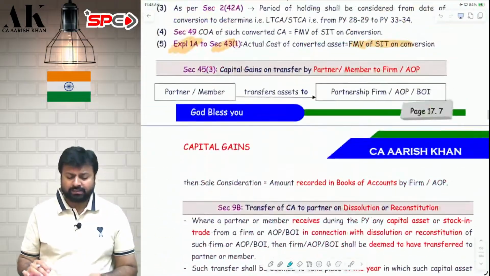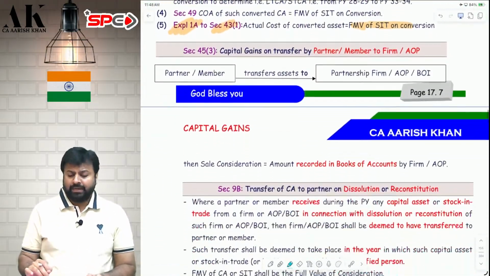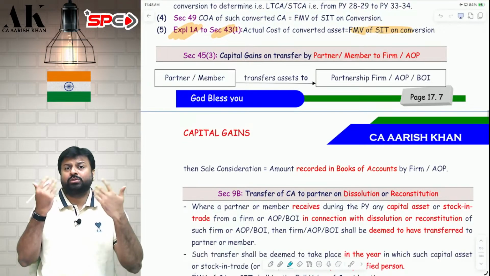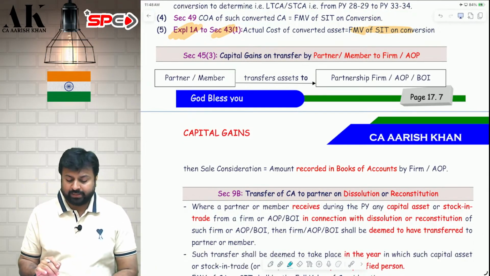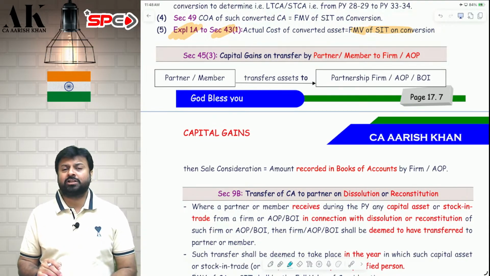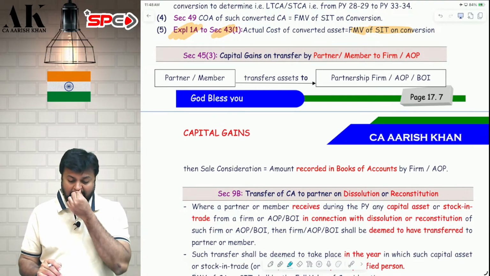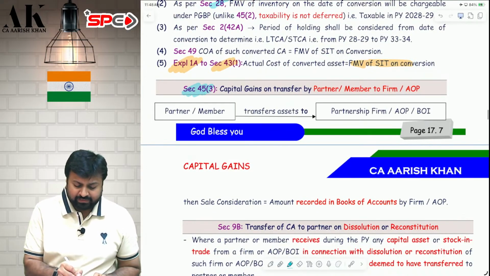So these are the 4 cases where capital gains will be subject to tax in future when you receive the consideration, not in the year of transfer. I hope it is clear. Now coming back to some dangerous provision, page number 17.7. Section 45(3). What is 45(3)?